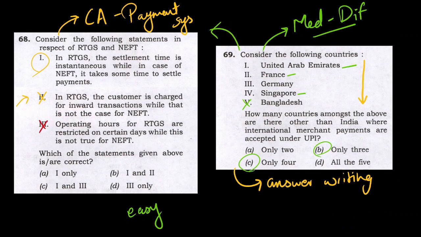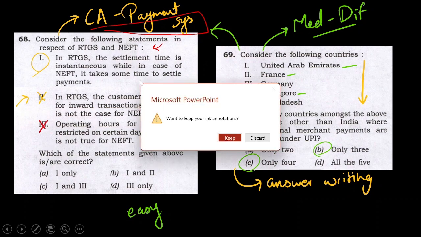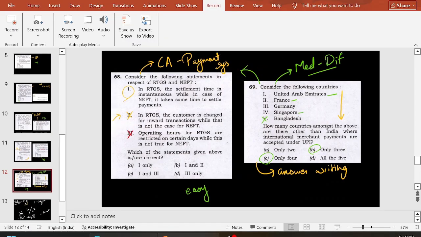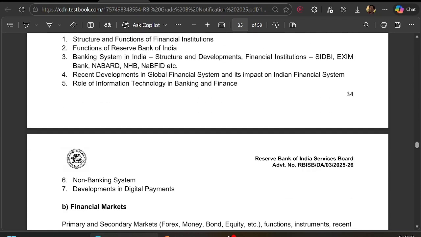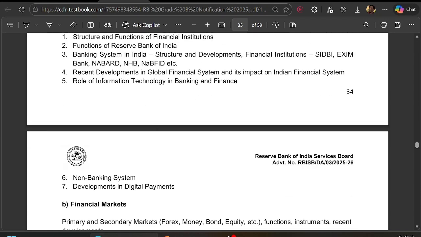Now, this is current affairs based, and it is mentioned in the RBI syllabus explicitly that you have to read the current affairs of the payment systems, the developments, right? So I will show you. Developments in digital payments, right?